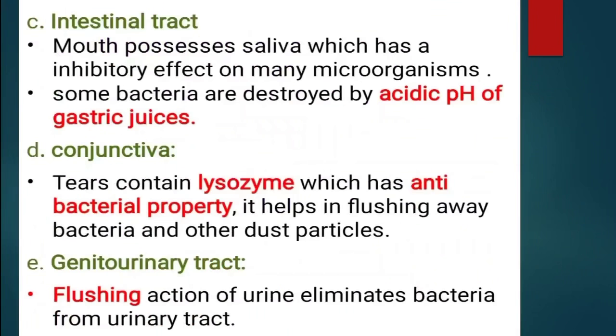Some bacteria are destroyed by the acid pH of gastric juices. Conjunctiva: tears contain lysozyme, which has antibacterial property. It helps in flushing away bacteria and other dust particles. Genitourinary tract: the flushing action of urine eliminates bacteria from the urinary tract.